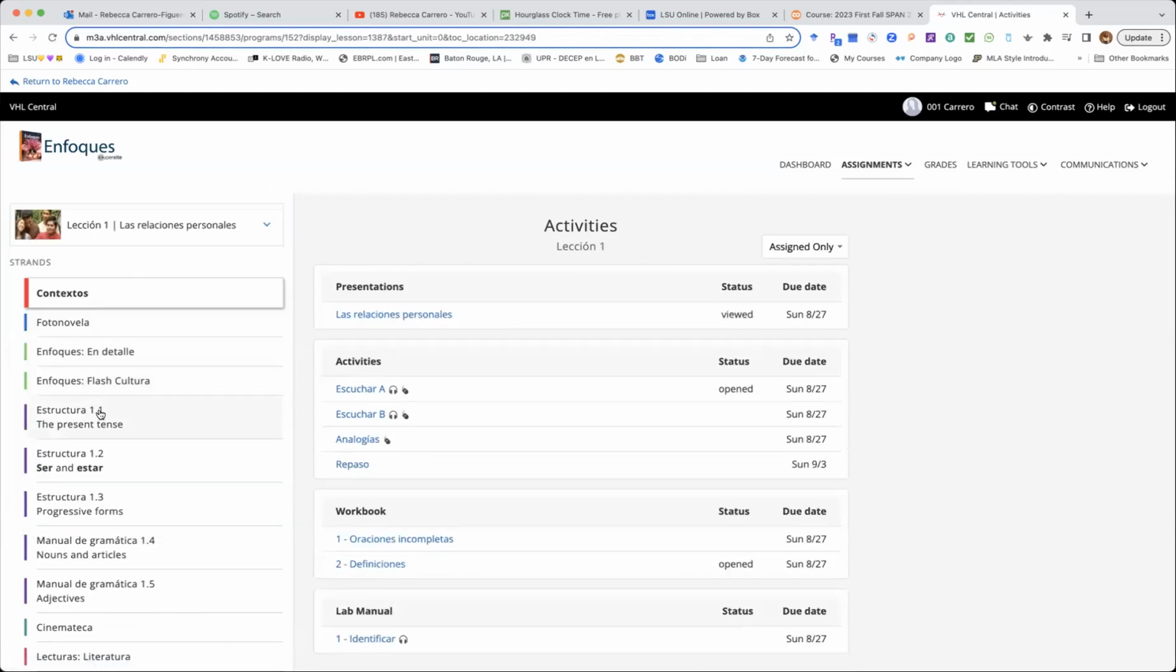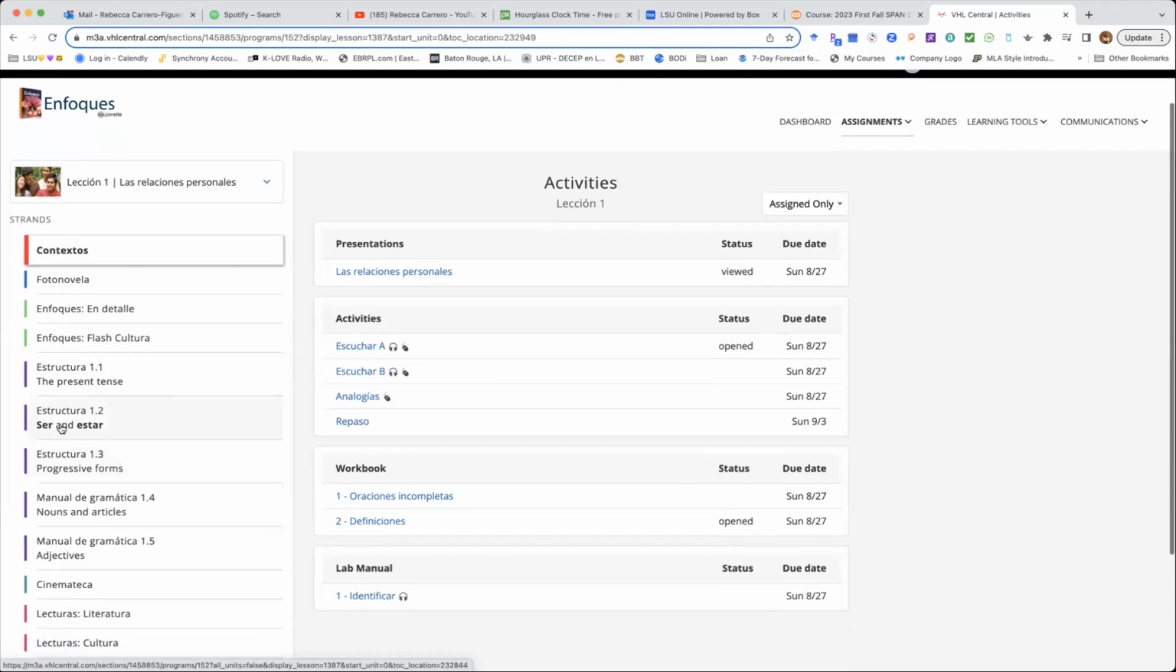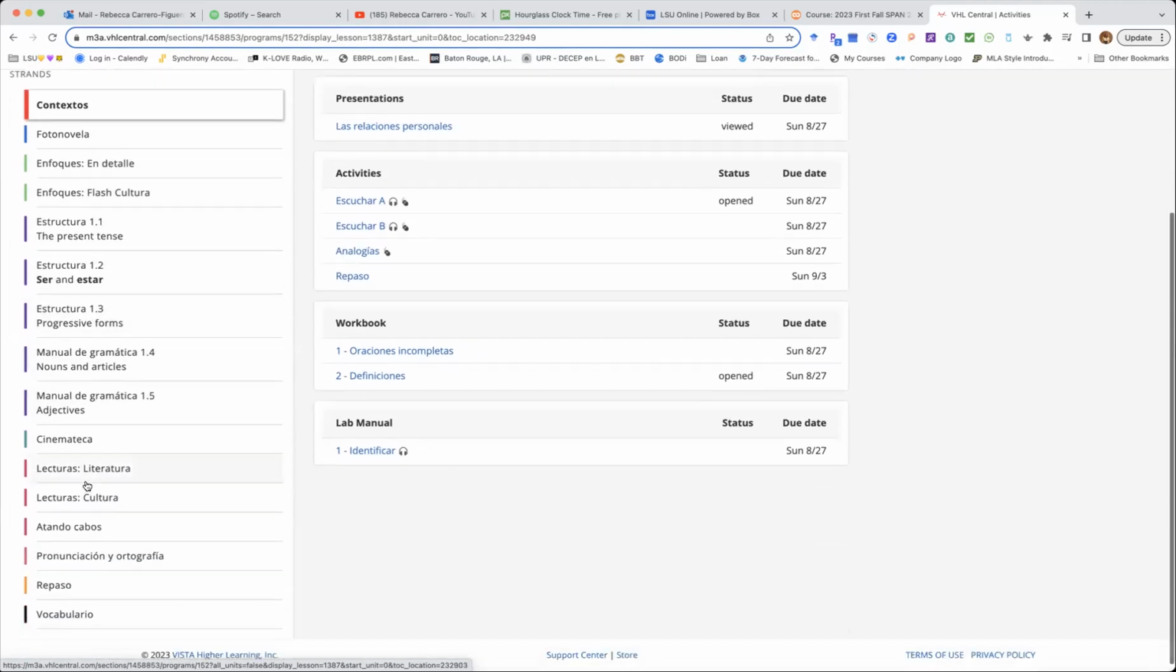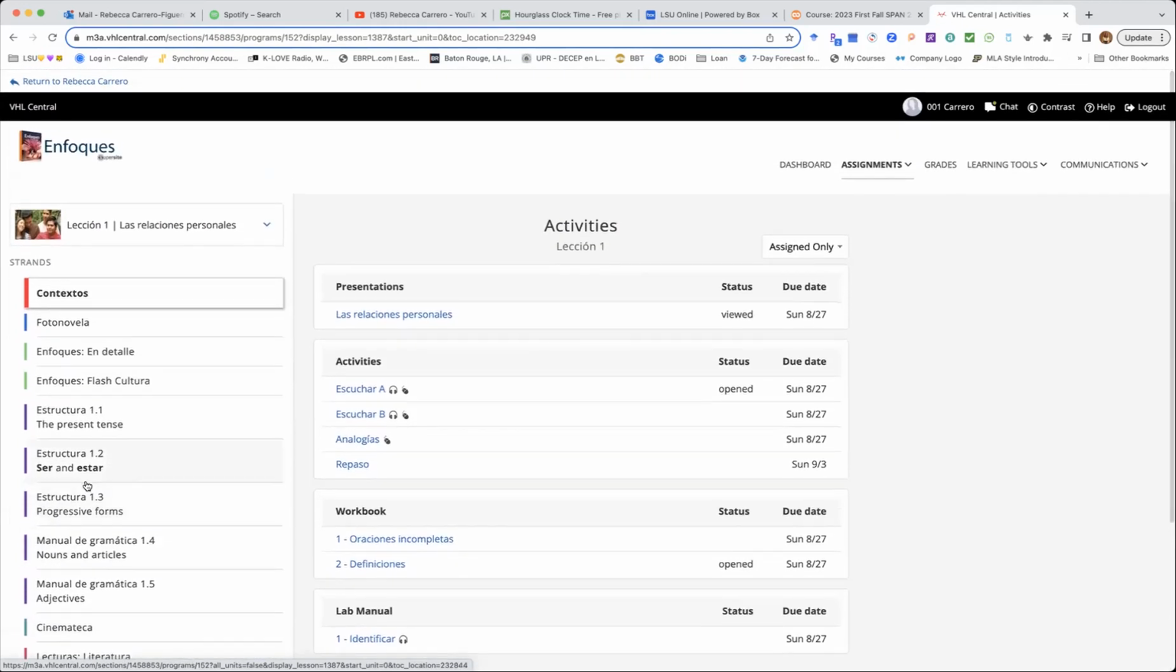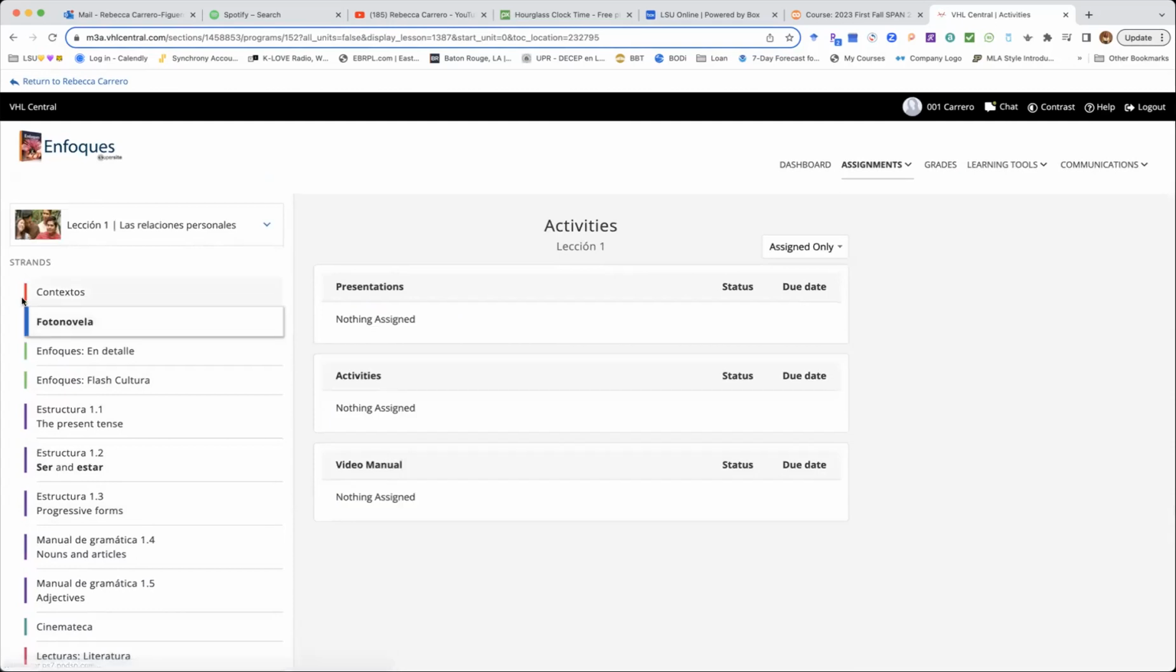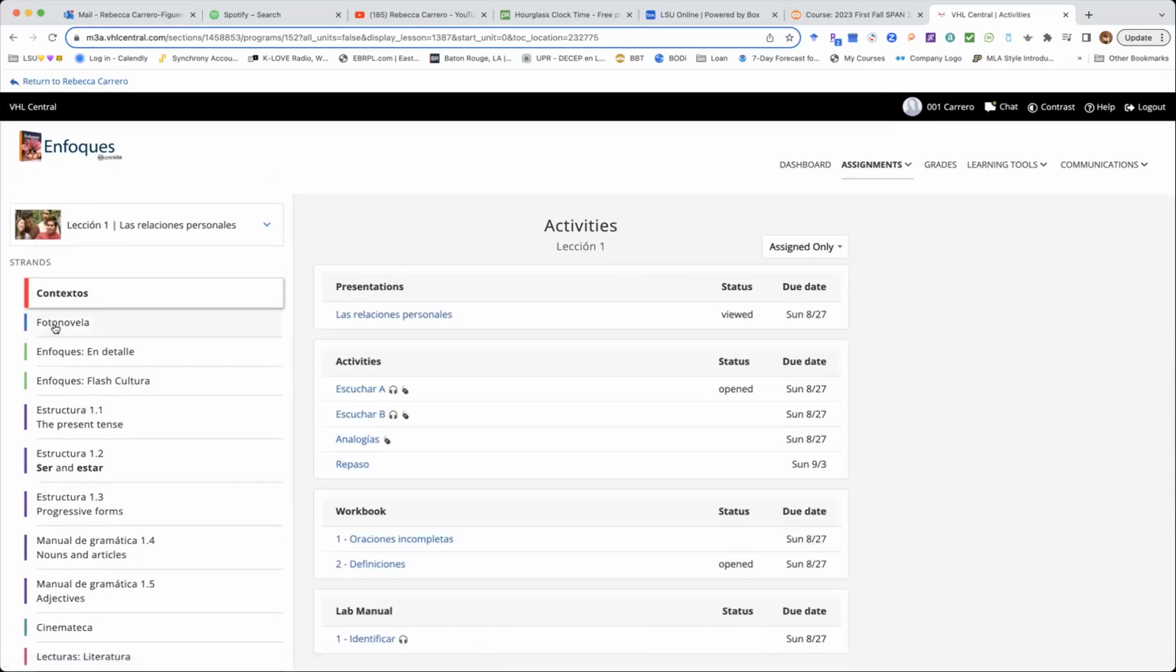On Lección 1, see that on the left side, you have the different sections that we are covering in this course. Contextos, estructura 1.1, the present tense, estructura 1.2, ser and estar. And we continue to see the different sections on the textbook. So for contextos, which is the current lesson that I'm going to work with, okay, so see that contextos, it's highlighted. If I press on fotonovela, automatically it's more shown that the contextos, okay? So see, and let me head back.